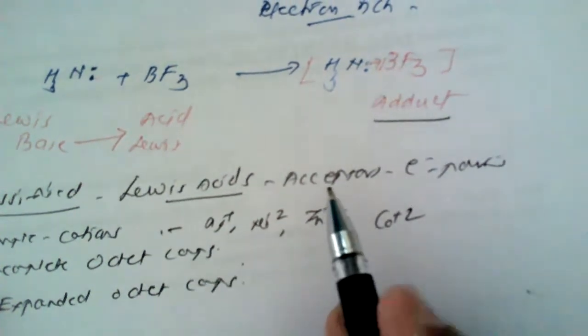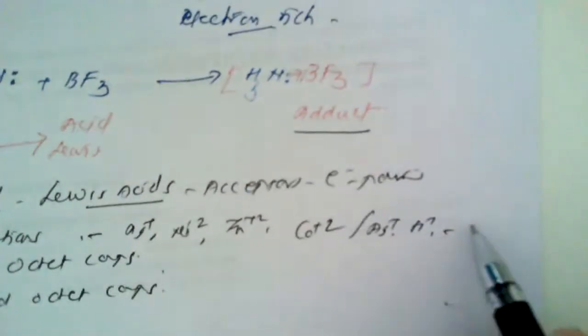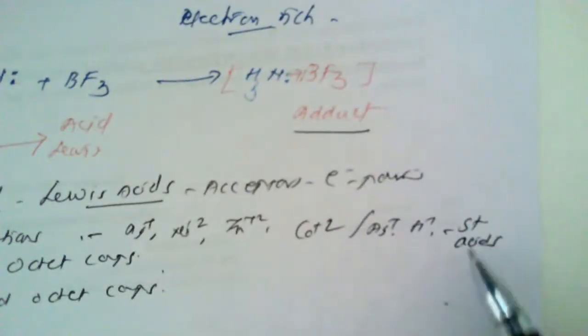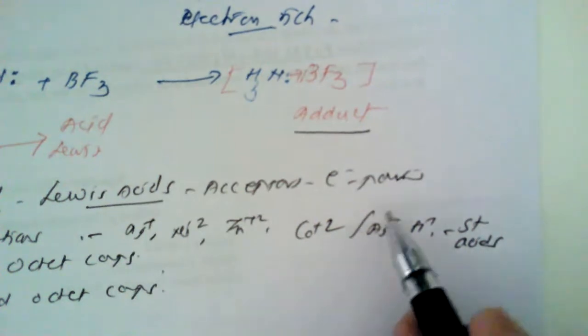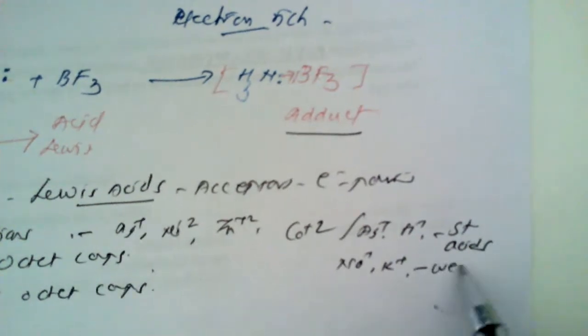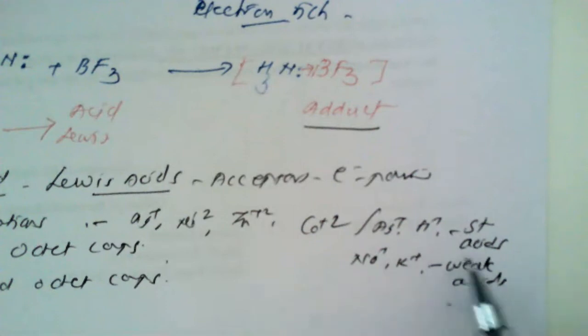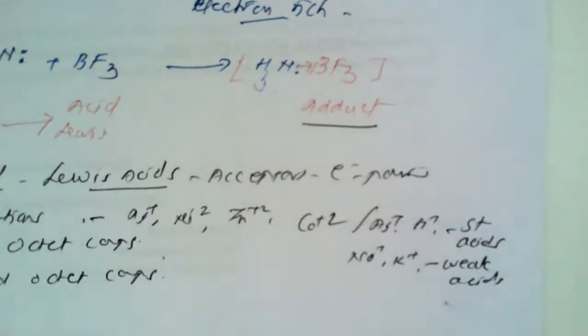The smaller cations such as silver or H plus ions behave as strong acids, and the larger cations such as Na plus and K plus, the ionic size of which is large, are grouped under the weak acids.